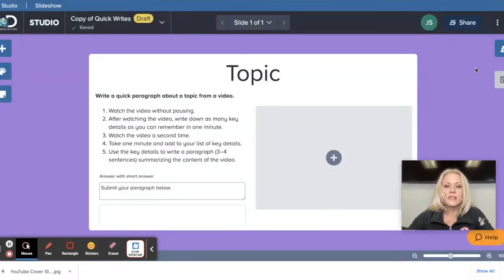But most of the work is done for you because Discovery Ed has created a wide variety of activity templates. So I hope this is a feature that you'll take advantage of. It's a great way to check for understanding and integrate formative assessment into your instruction.